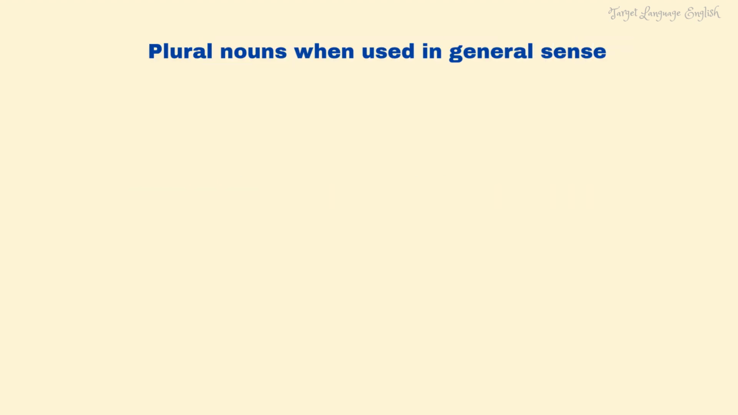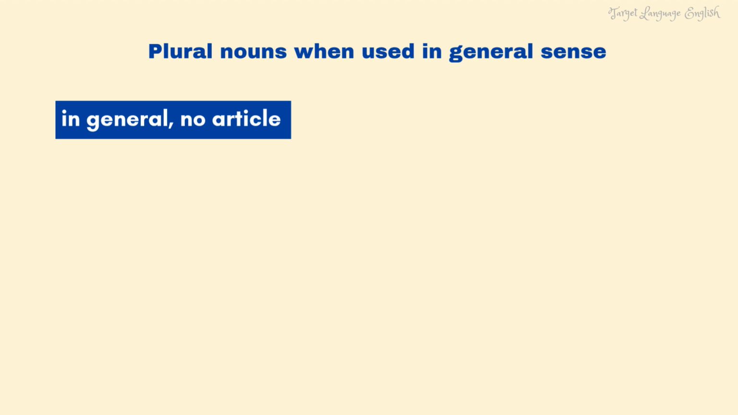We do not use articles with plural nouns when we talk about things in general. For example, I love dogs. This means dogs in general, not specific dogs. Apples are healthy. Roses smell nice. So the nouns dogs, apples, roses do not need an article because we're talking about them in general.